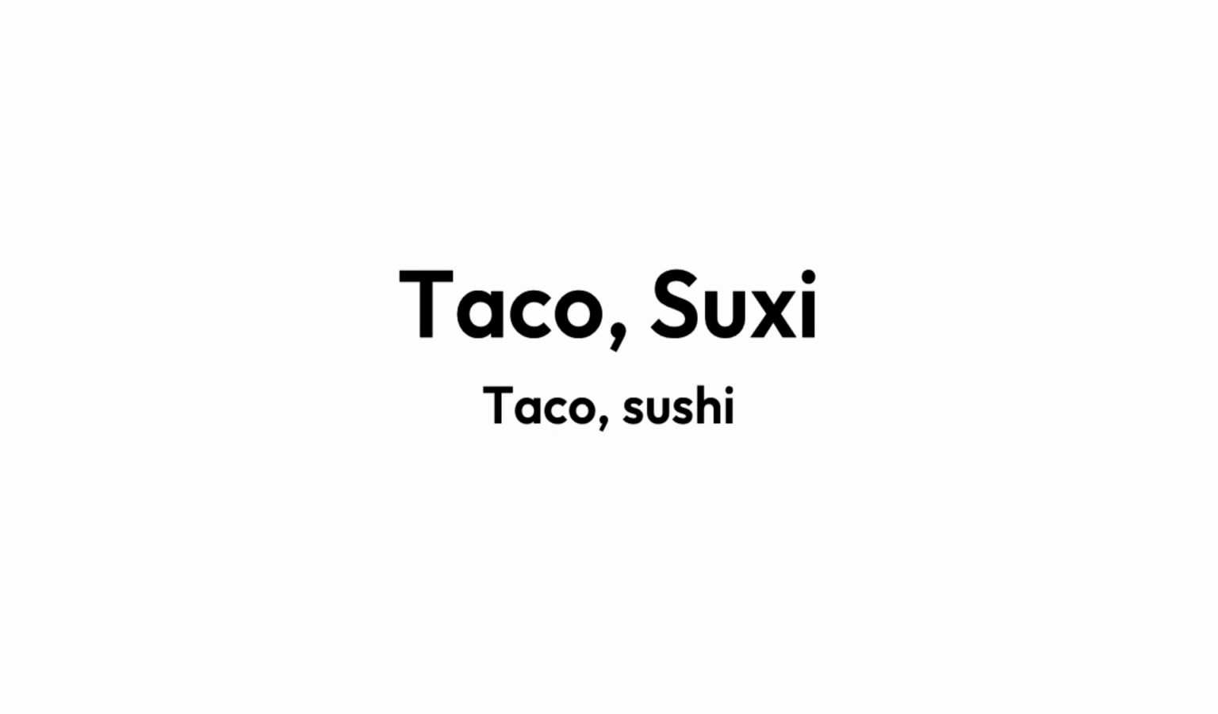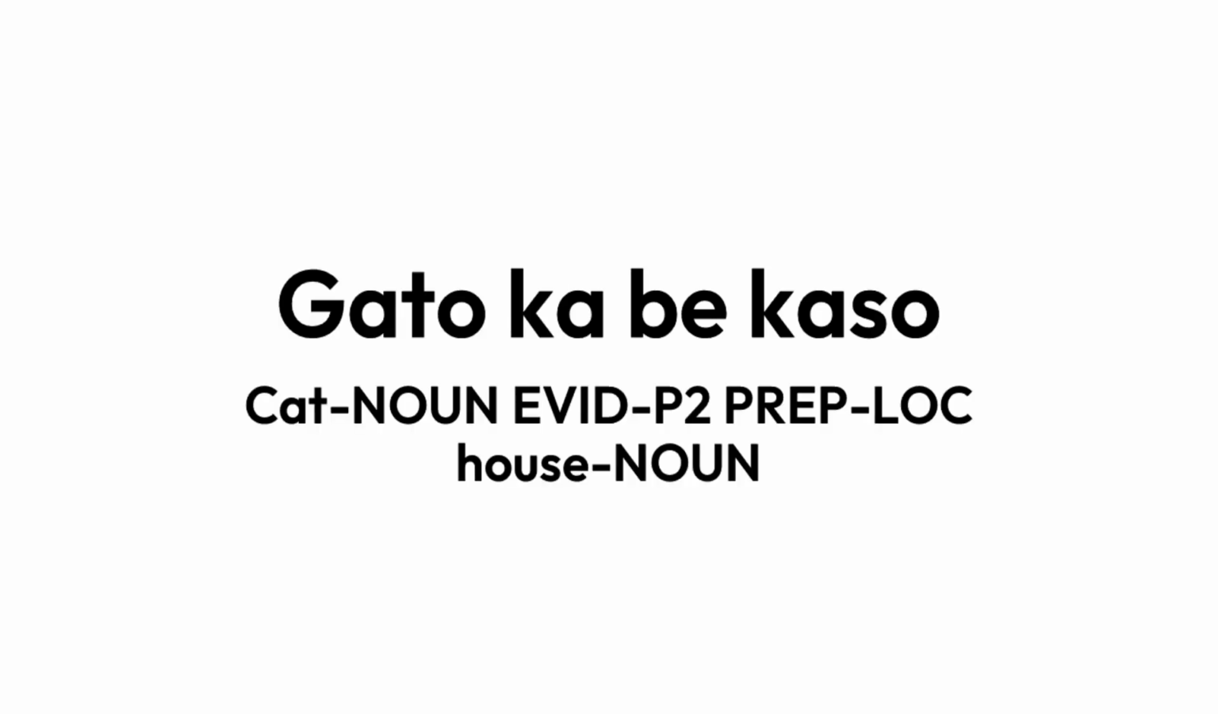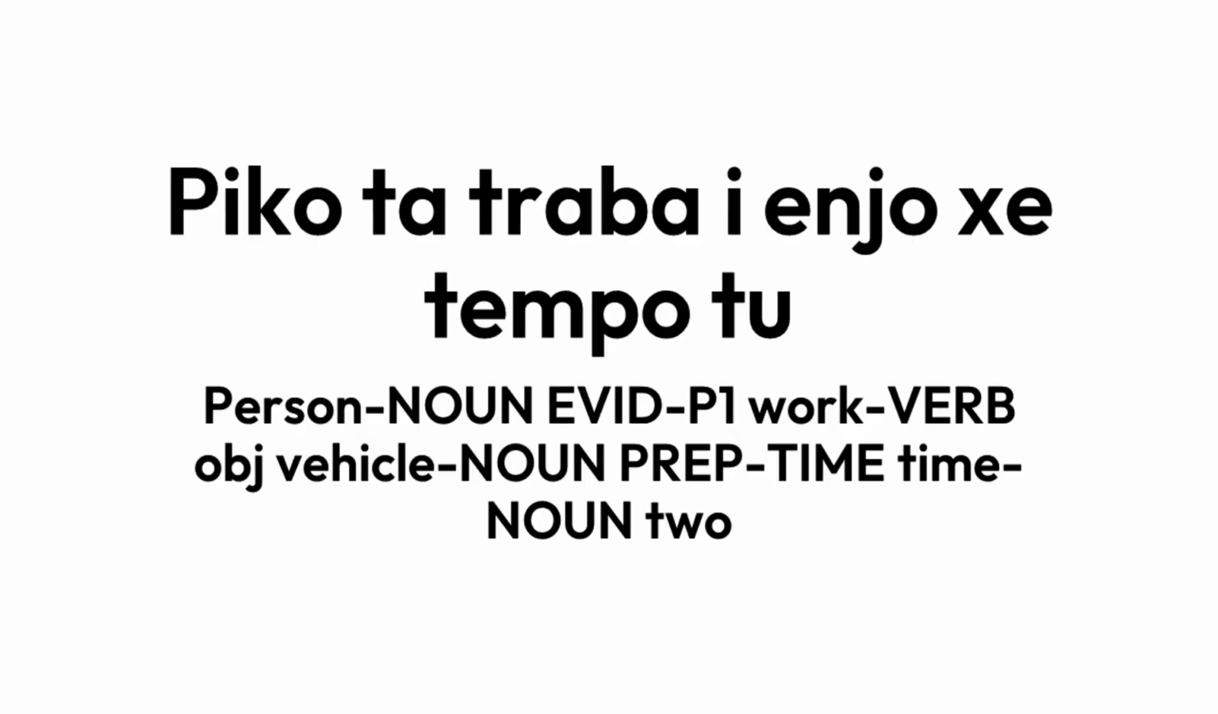There are 5 types of prepositioning in Lingito: be, she, le, me, and ke. Be is for location. Gato cabe caso is I was told the cow is in the house. She is for time. Picota traba y enjo, she tempo tu is I saw the person has fixed the car on Monday.